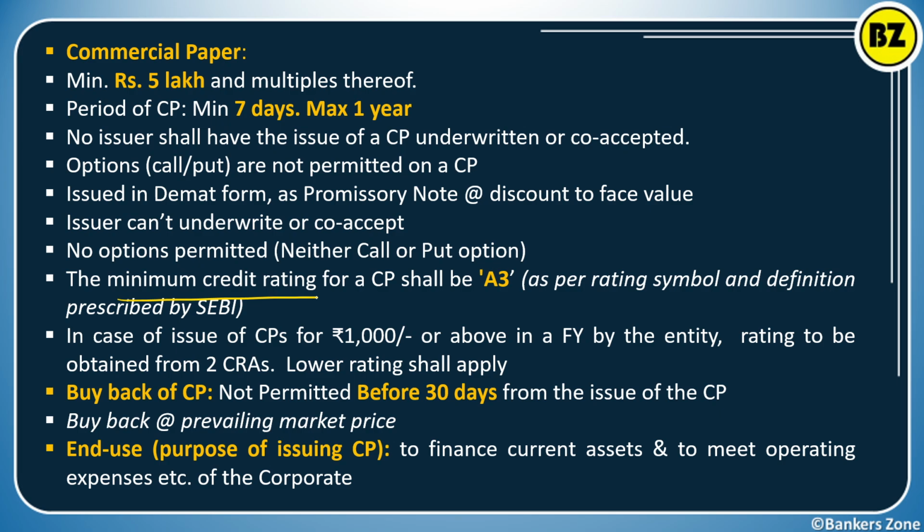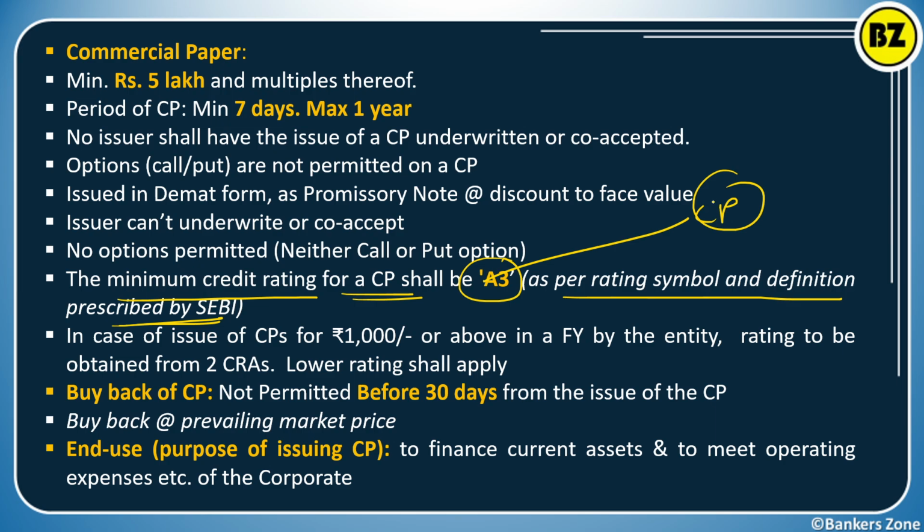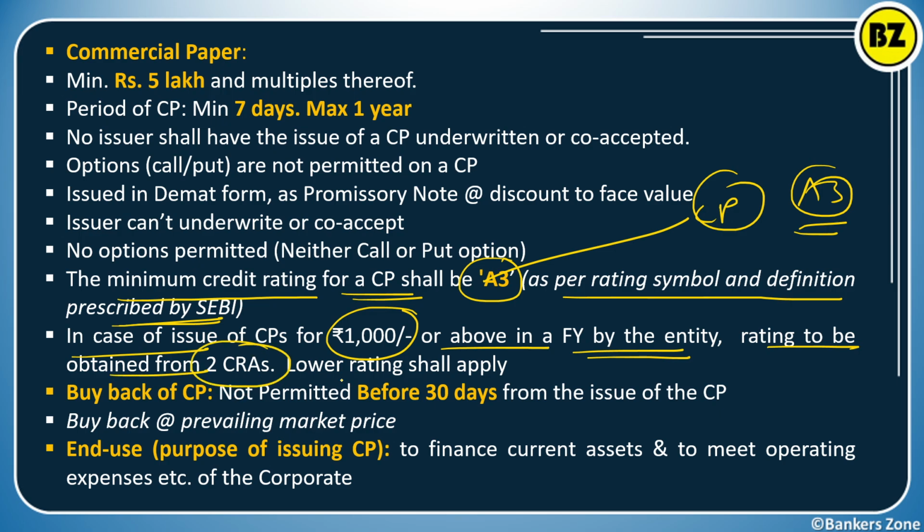The minimum credit rating of a CP shall be A3 as per the rating symbols and definitions of SEBI. So what should be the rating to issue the commercial paper? At least A3 should be the rating. In case of issue of a CP of 1000 crore or above in the financial year by the entity, the rating should be obtained from 2 credit rating agencies, and the lower rating out of those will be applicable.